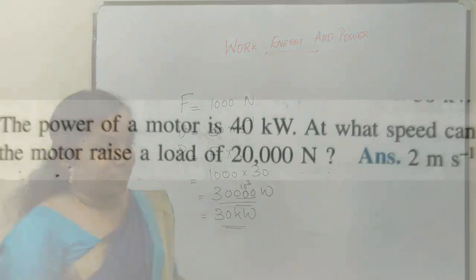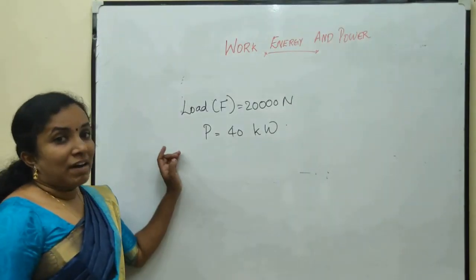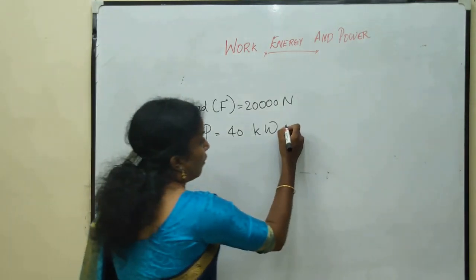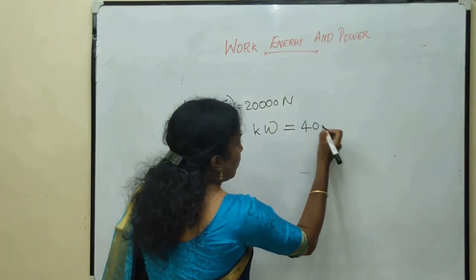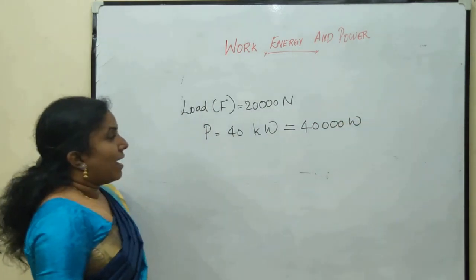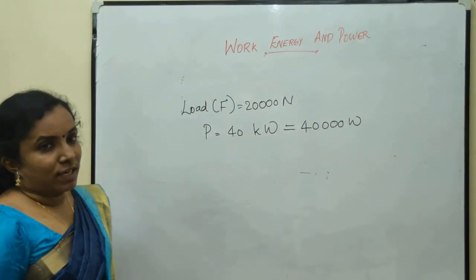I'll do one more question. The power of a motor is 40 kilowatts. At what speed can the motor raise a load of 20,000 Newton? Here, the power is given as 40 kilowatt. 40 kilowatt means 40,000 watts. And the load or the force is 20,000 Newton.